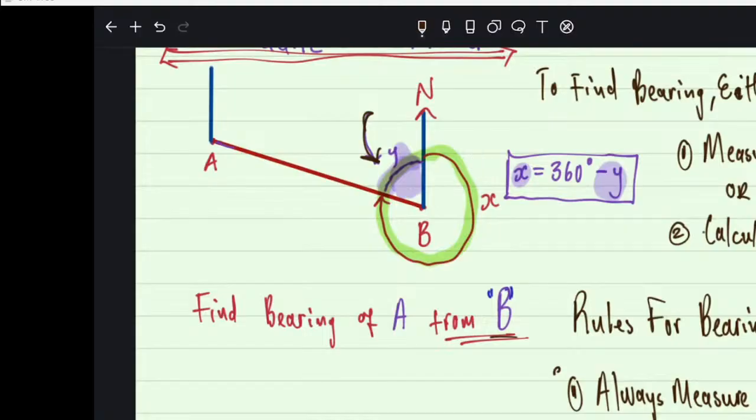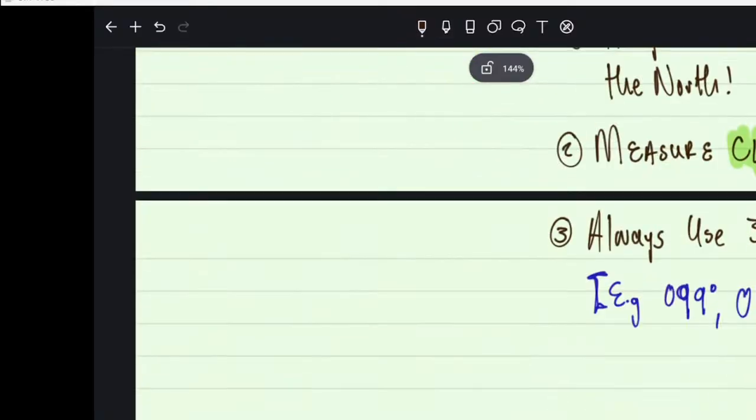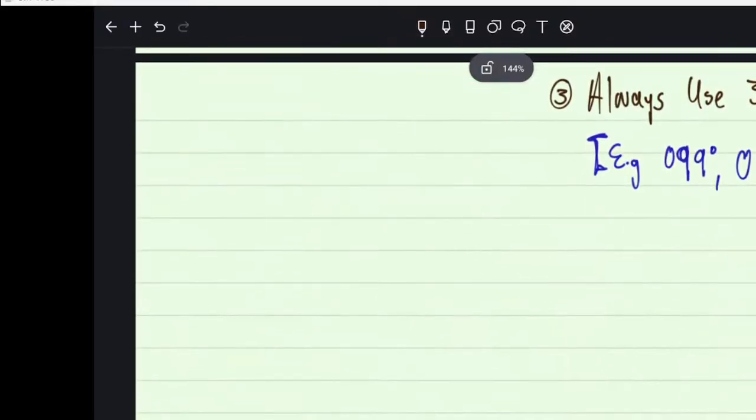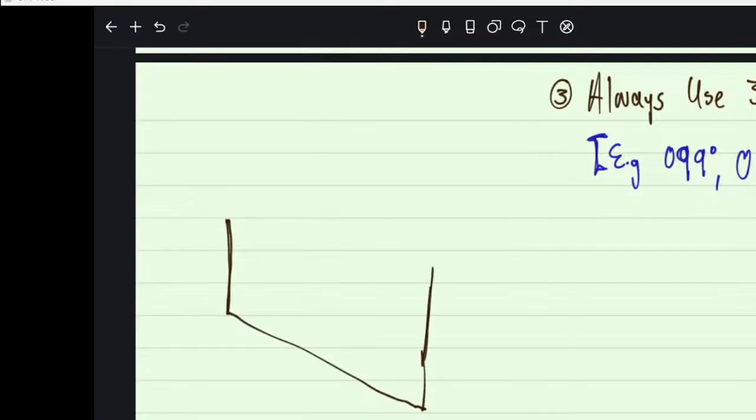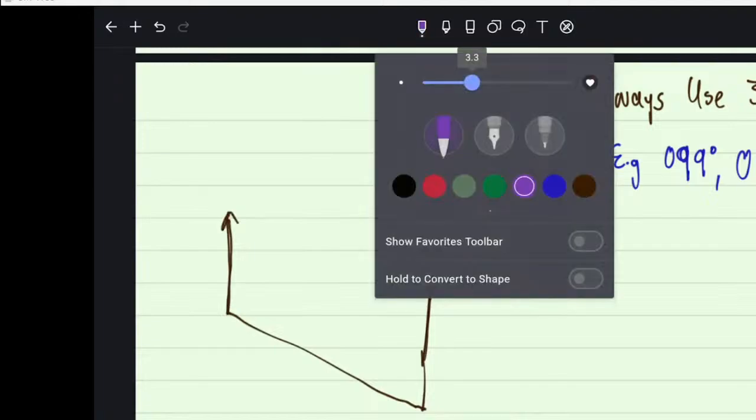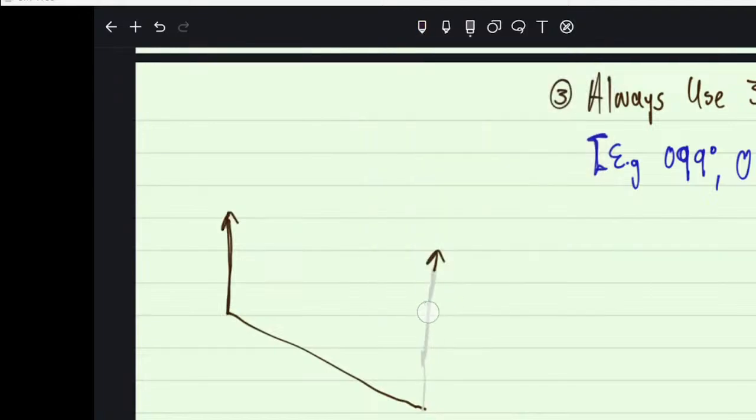One more thing that I want all of you to know is something which you learn when you do parallel lines. I'll just say it without explaining so that I don't over explain. I don't care what type of bearing you have.